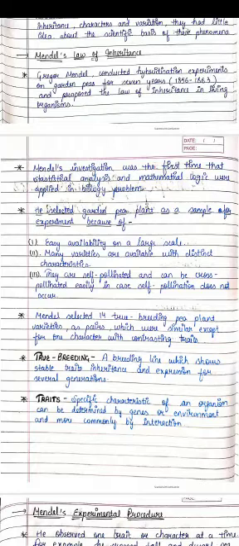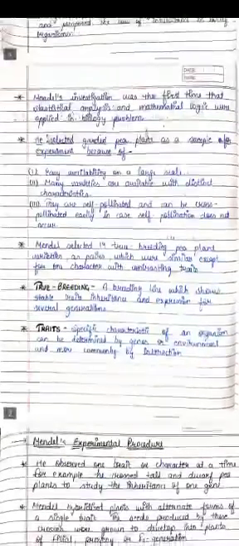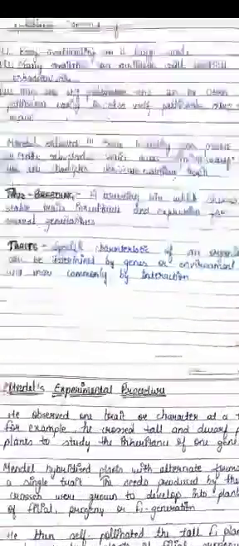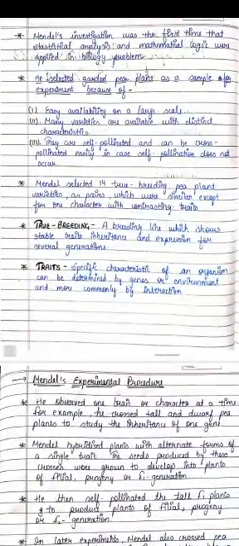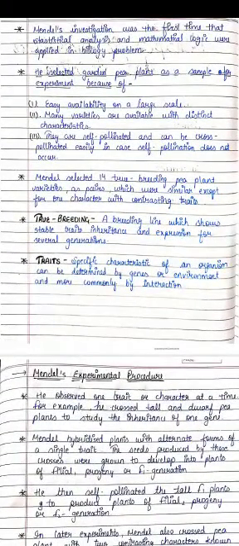So Mendel selected 14 true breeding pea plant varieties, as pairs which were similar except for one character with contrasting traits. Here we will define the term true breeding traits. Before this we will discuss the characters. Mendel took 7 characters, for example seed shape, seed color, flower color, pod shape, pod color, flower position, and stem height. Mendel studied these 7 pairs of contrasting traits in the pea plant.